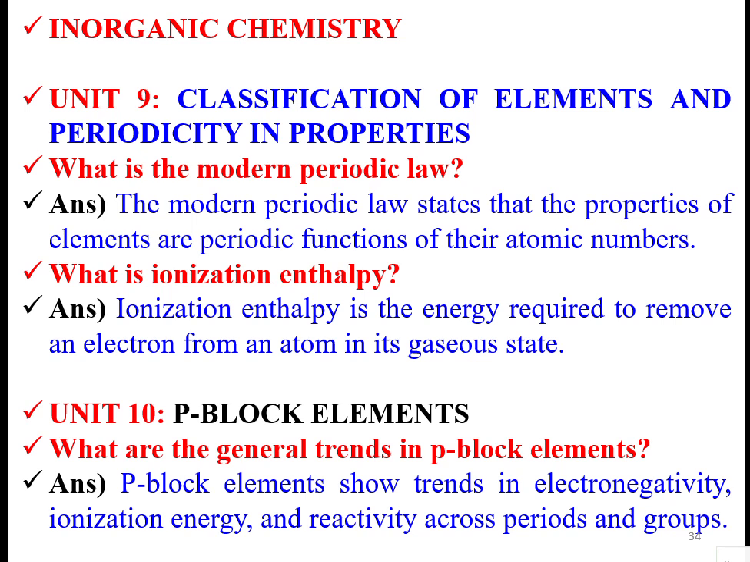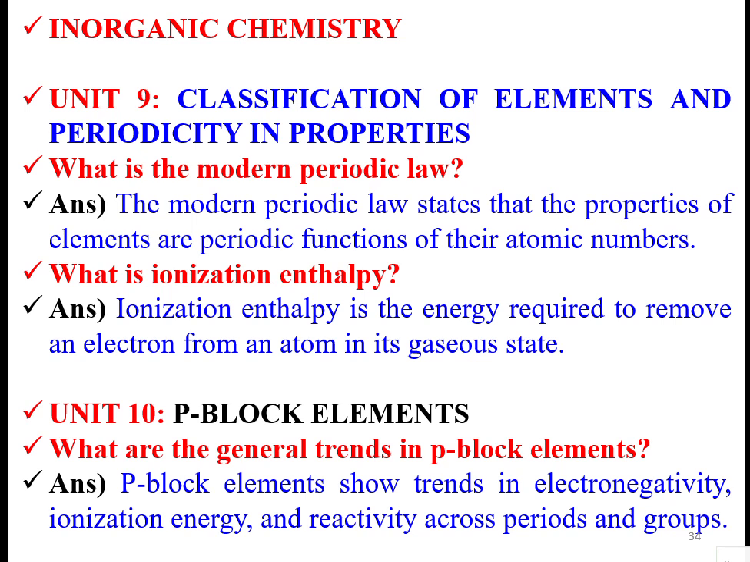The modern periodic law states that the properties of elements are periodic functions of their atomic numbers. So as the atomic number increases, after a certain extent the properties will be repeated. And another latest concept is that the modern periodic table states that the properties of the elements are periodic functions of their atomic numbers. Instead of that, it's more convenient to say that they are periodic functions of their electronic configurations. That is the most suitable. Correct. Next.